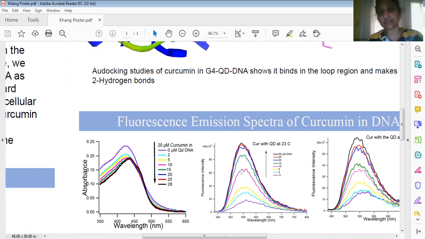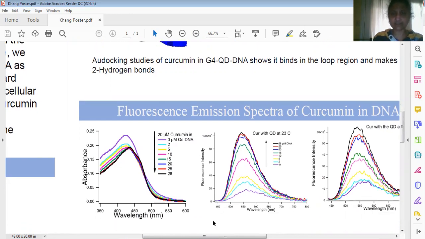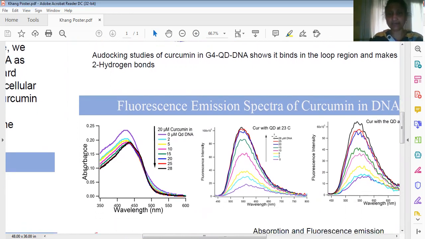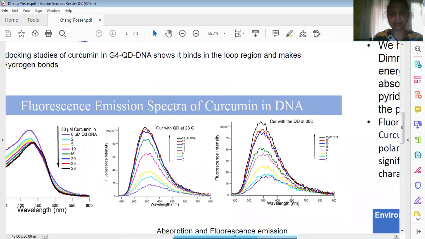Curcumin concentration is 25 micromolar. It is constant. With increasing DNA concentration, curcumin fluorescence is increasing, which suggests that curcumin is binding more and more as DNA concentration is increased. So this is at 23 degrees Celsius. We have done studies at different temperatures, at 23 and 30 degrees Celsius. Even at 30 degrees Celsius, we saw the increase.